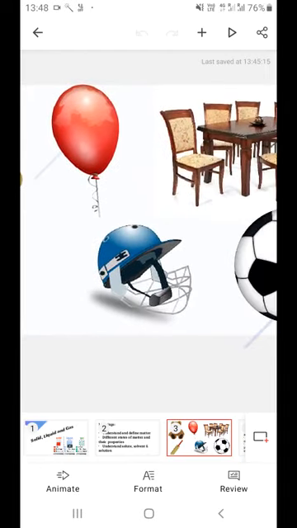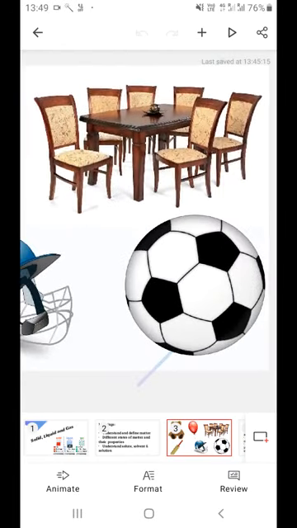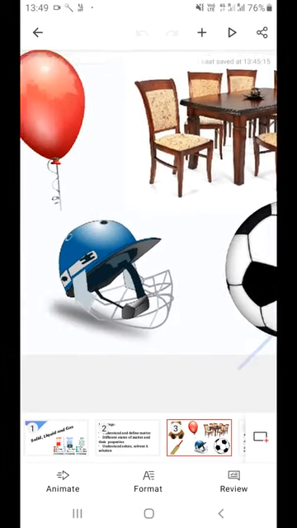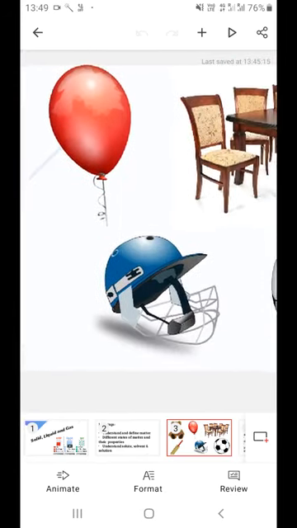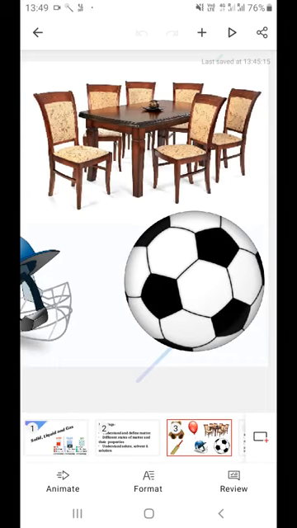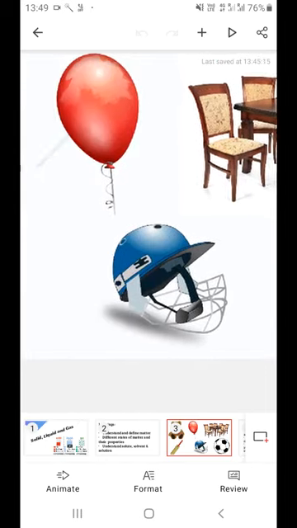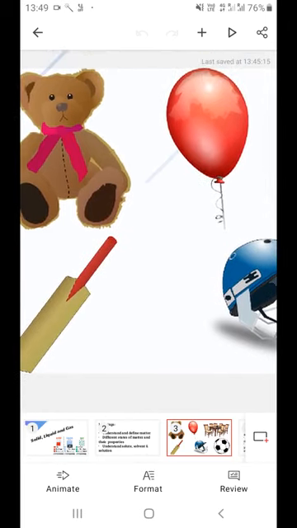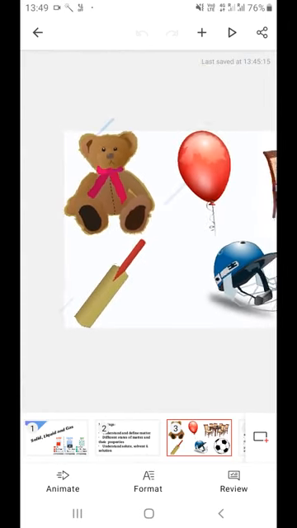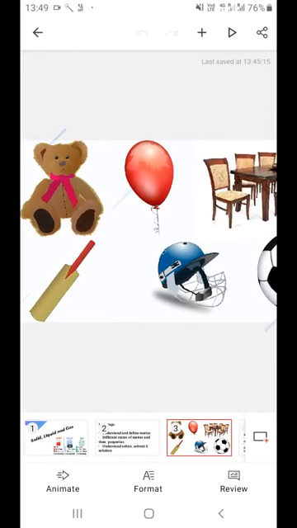What is this slide all about? There are a few materials in it. Can we all see it? Can we guess what all these items are? You must have guessed it right. There is a football, a dining table and chairs, a cricket helmet and a cricket bat, a teddy bear and a balloon. Now why am I showing you all of these things? Just to make sure that whatever we see, hold, feel and touch are called materials around us. Whatever, including a machine, your bicycle, your phone, whatever you can touch or feel, what are these things called? They are called materials.